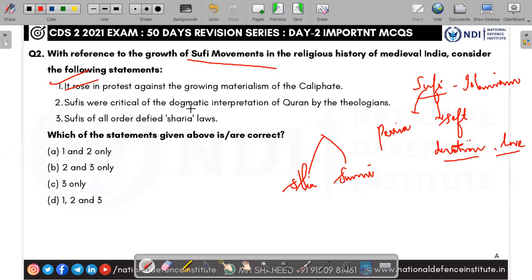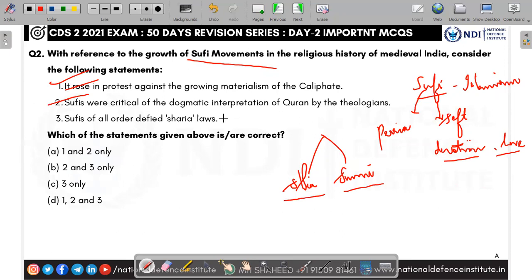Second one, Sufis were critical of the dogmatic interpretation of the Quran by the theologians. Dogmatic means whatever I say is right. That is called dogmatic interpretation: whatever I say is right and your opinion is wrong. The Shia and Sunni started to have dogmatic interpretations: whatever I say is right, whatever you follow is wrong.